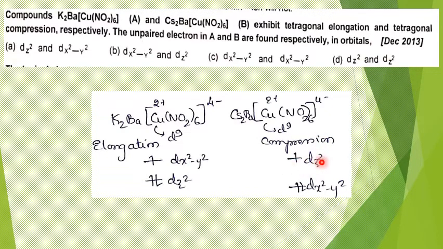Therefore the dz square energy increases. Say earlier both of the eg levels were somewhere here. Now after this compression, the z square energy level increases, the x square minus y square energy level decreases. It was eg3. If you write the electronic distribution of d9 in an octahedral field, it will be t2g6 eg3. So if you redistribute eg3 after compression, dx square minus y square will get a pair of electrons, whereas the unpaired electron goes to dz square. Therefore the corresponding answer, respectively in both these cases, is that the unpaired electron should lie in dx square minus y square and dz square. So that is option D, dx square minus y square and dz square. Option B is the answer for this question.